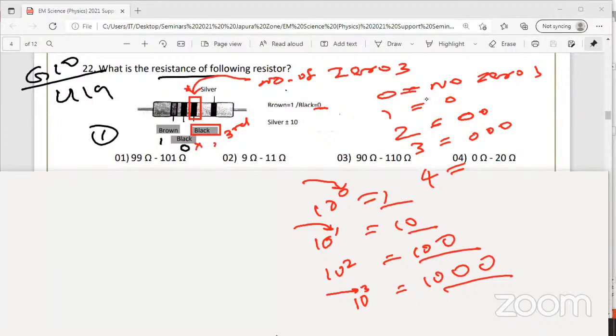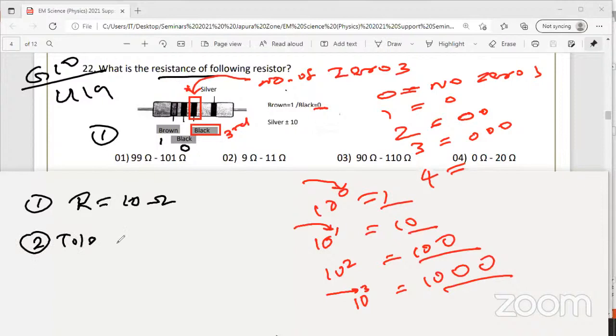Now, what is the resistance here? First one, resistance will be 10 ohms. What is the first step? Calculate the resistance, 10 ohms. Look at the screen, everyone. First one, resistance equals 10 ohms.